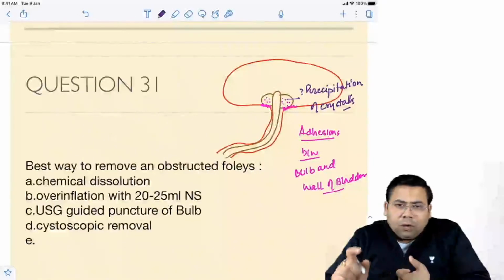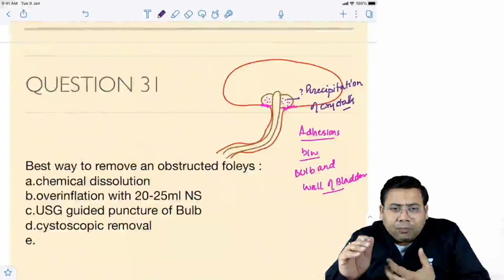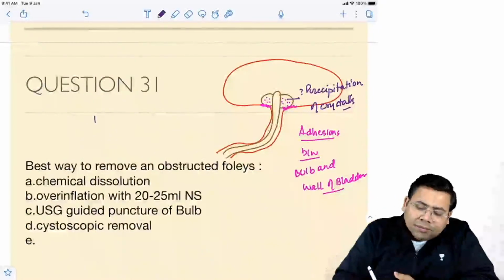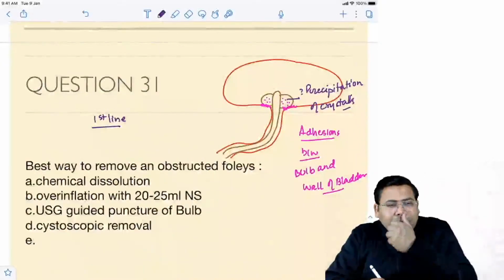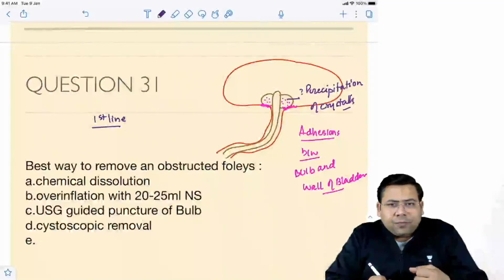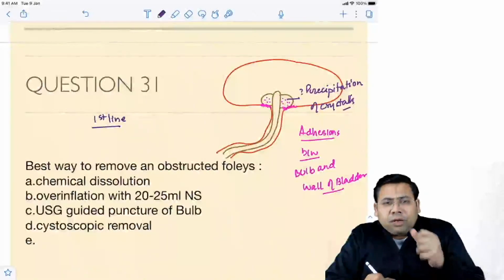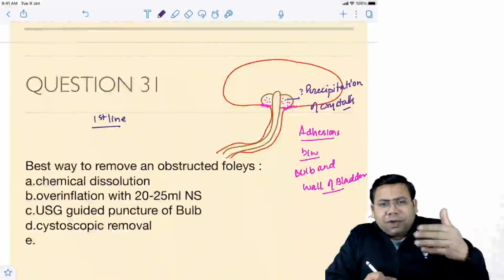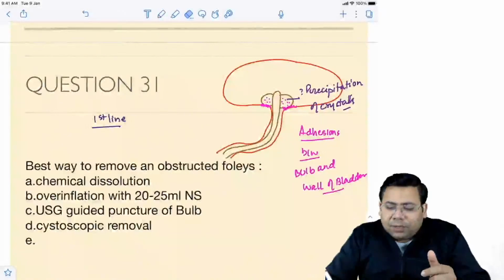Now, how to manage this? Students, do you know the bulb has a maximum capacity of 20-25 cc? Generally, we inflate 10 ml, 12 ml, it's sufficient. So if you push 20-25 ml extra, what will happen? The bulb will actually get ruptured.